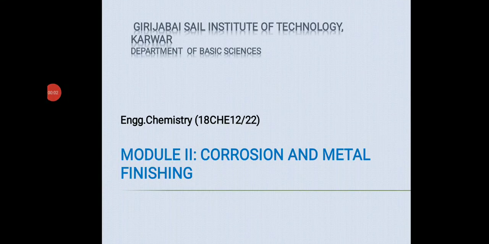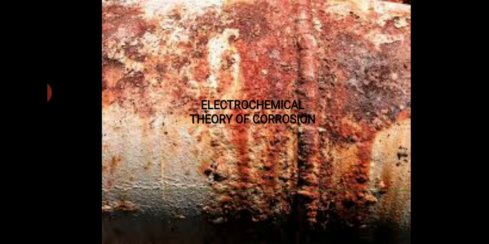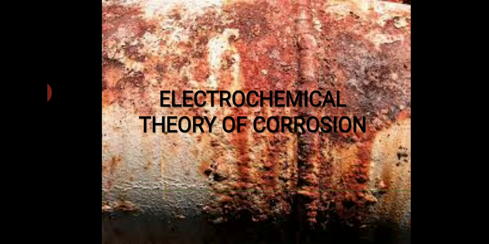Hello students, today in this video we'll understand yet another very important topic from module 2, corrosion and metal finishing. The topic is electrochemical theory of corrosion. Students, this concept is most of the time a repeated question. It is very important from an exam point of view.